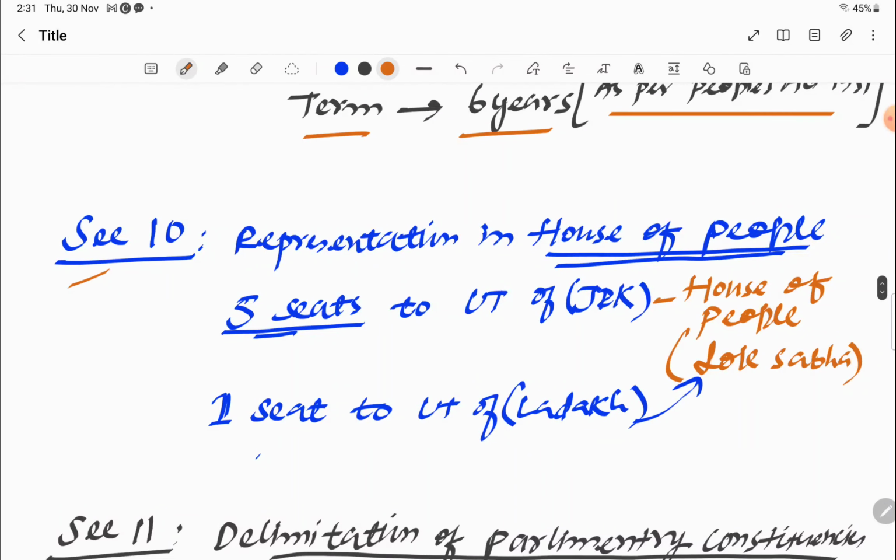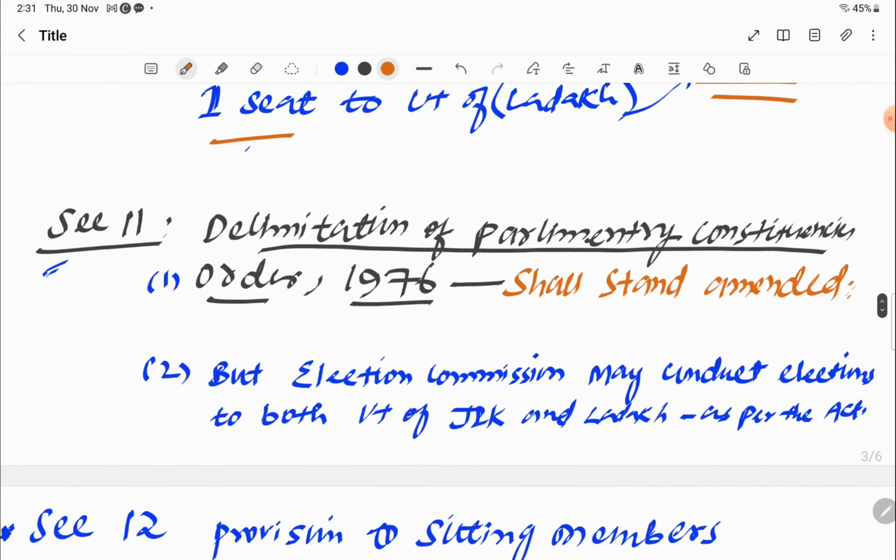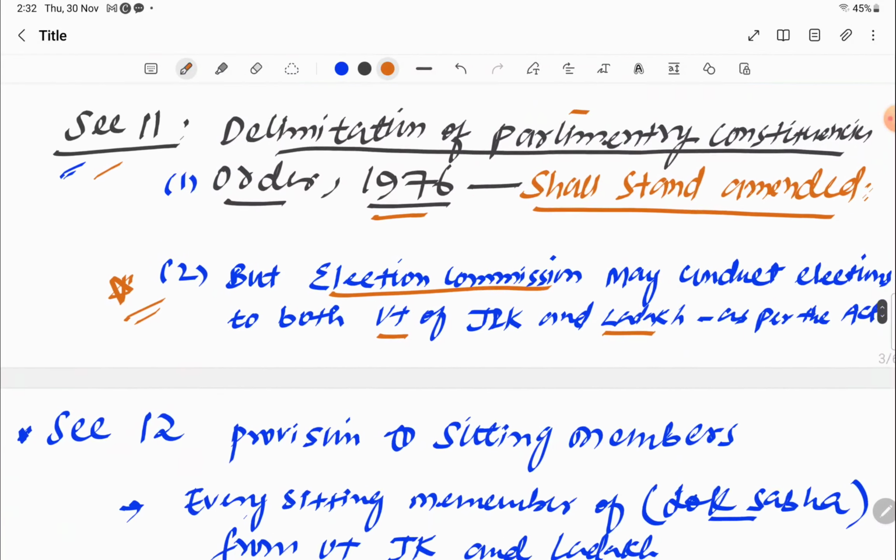Section 10 is the representation in the House of People, means Lok Sabha. It means 5 seats will be given to UT of JandK in Lok Sabha and 1 seat to the UT of Ladakh in Lok Sabha. Section 11 talks about delimitation of parliamentary constituencies order of 1976. Not that important, but if you want to remember, that's good, because you never know what comes in the exam, okay? Section 11 says that it shall be amended, but what's important is that election commission can still conduct elections of both Jammu and Kashmir UT and Ladakh UT as per the delimitation of parliamentary constituencies order of 1976, okay? So this is section 11.